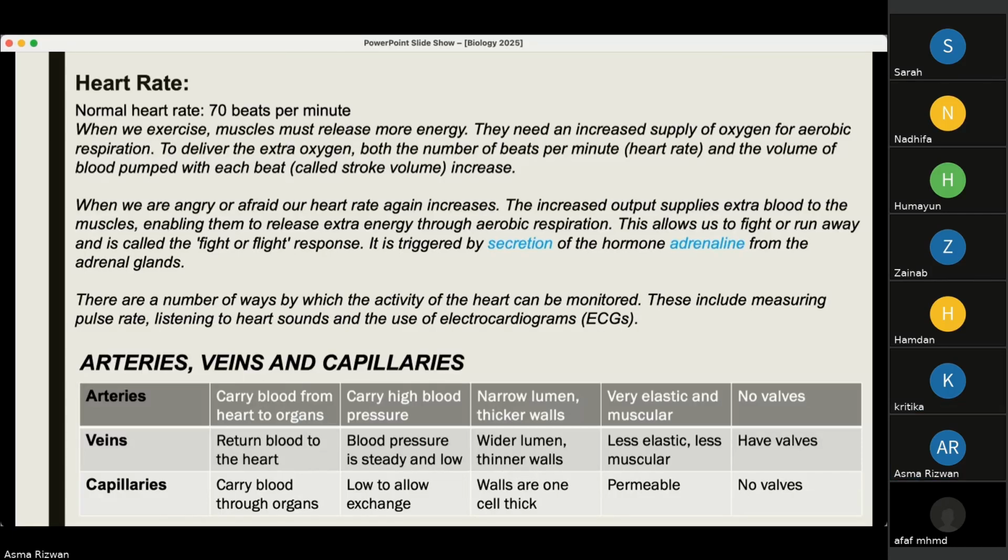The ways in which we can monitor the activity of the heart include measuring the pulse rate, listening to heart sounds, and the use of electrocardiograms.